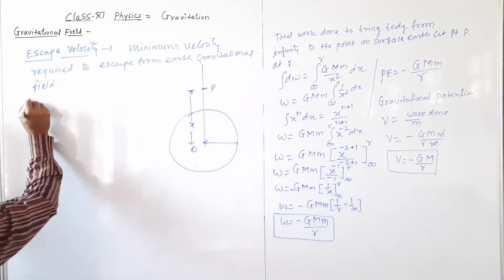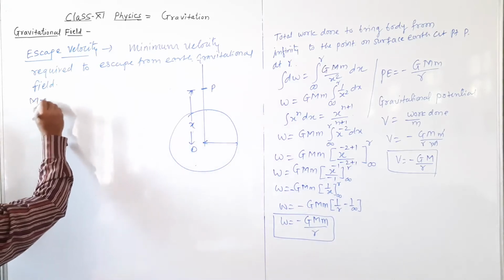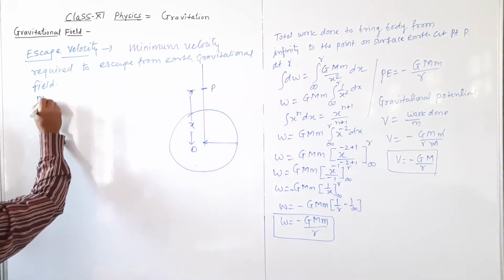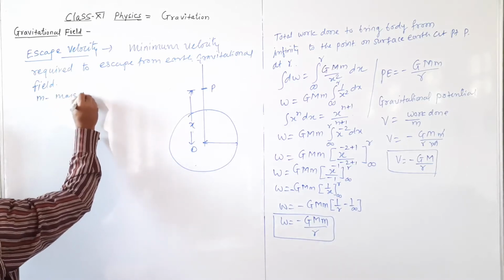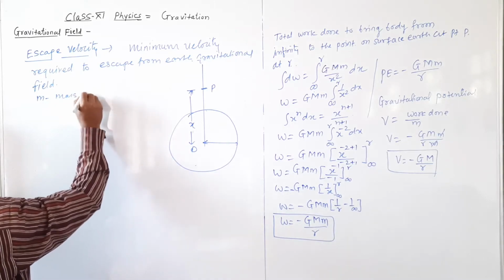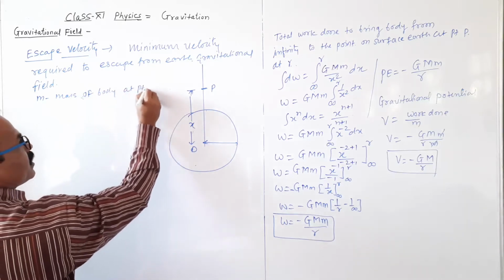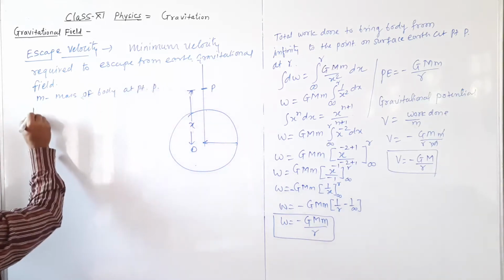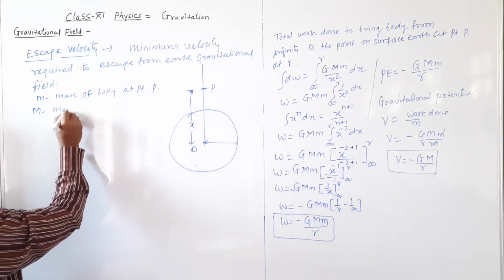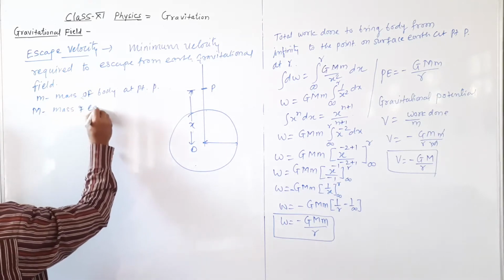m is the mass of the body, small m, the mass of the body at point कहाँ है? P पर है. And capital M is the mass of the earth.